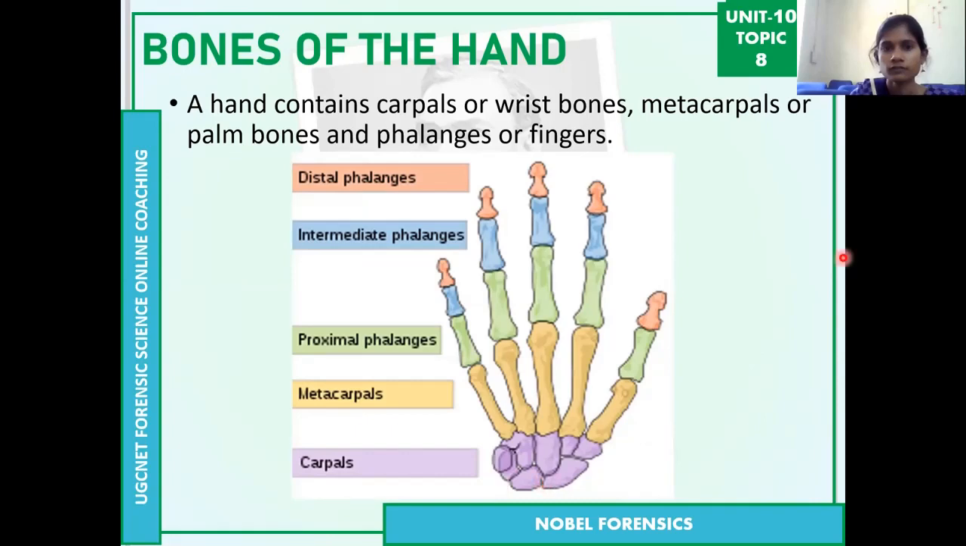Then the next one is the metacarpal bones. When we close the hand, these bones are the metacarpal bones. The remaining finger bones are the phalanges, and these are again divided into proximal phalanges, intermediate phalanges, and distal phalanges. When observing our hand, there is no intermediate phalanx in the thumb. So the thumb has only two phalanges, and the remaining fingers have three phalangeal bones. So these are the bones in the hand.